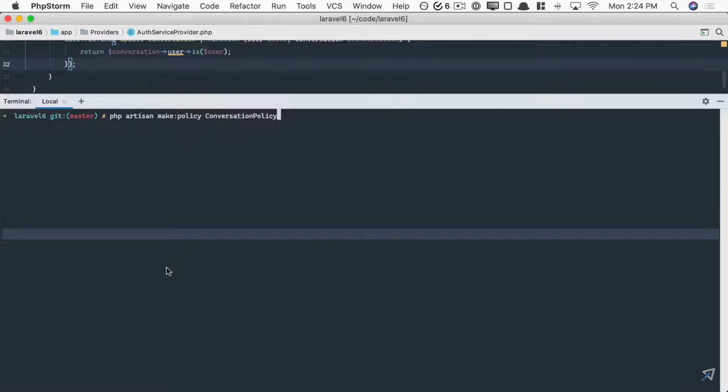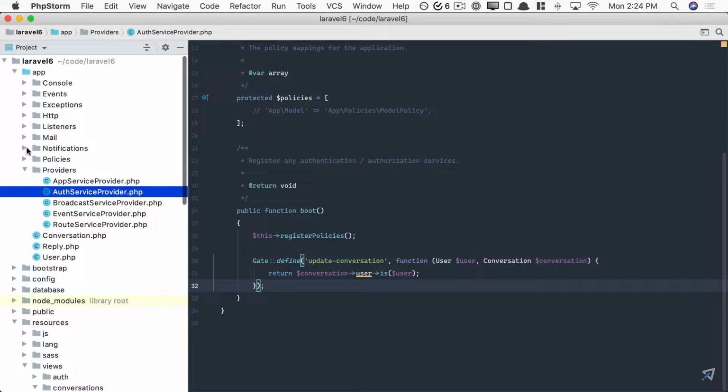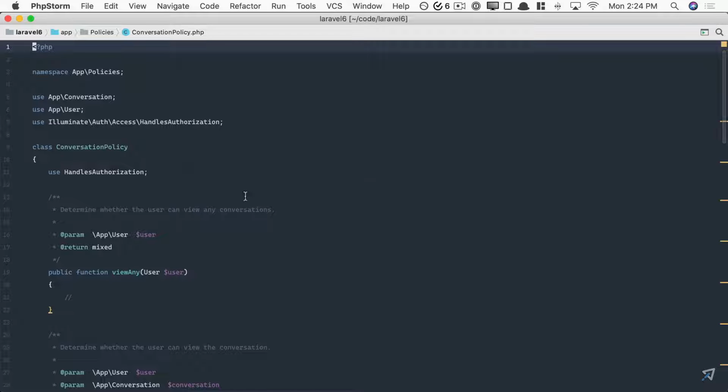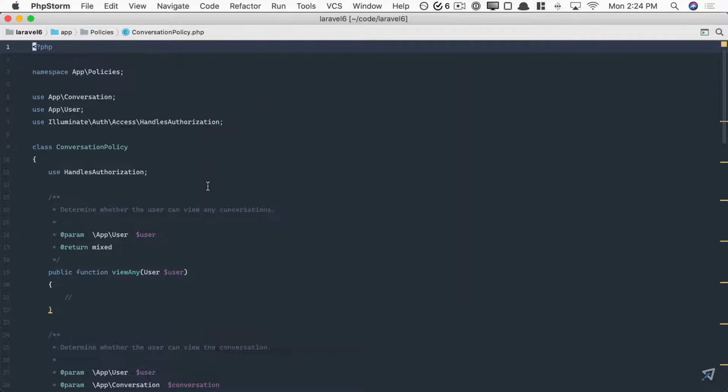So think of a policy as a class that encapsulates an authorization policy for a model. So whether you can see the conversation, edit it, update it, view it, all of these things can be contained here. And the model is conversation. Okay, so now the first time I create it, you'll see it'll add a brand new policies directory to your app folder, and you can view it here. Now, because we provided that model flag when we ran the generator, it scaffolds a bunch of methods here that you might want.